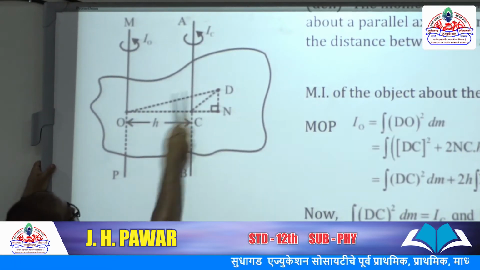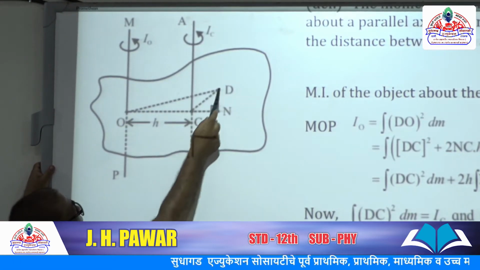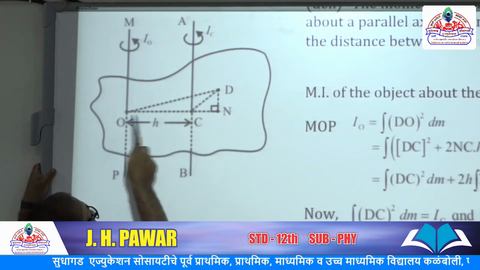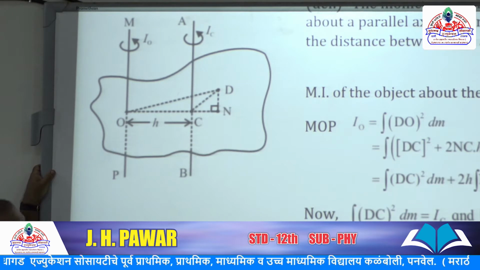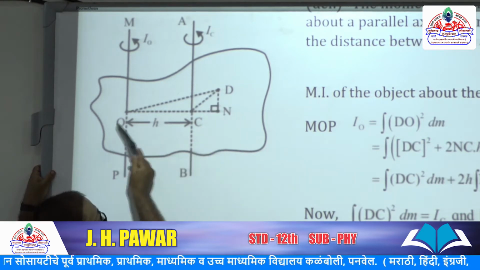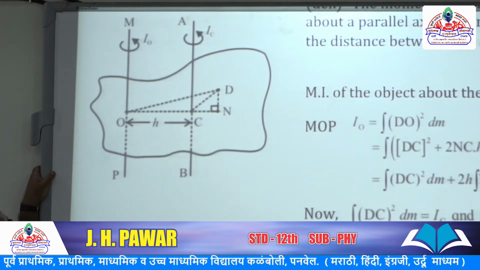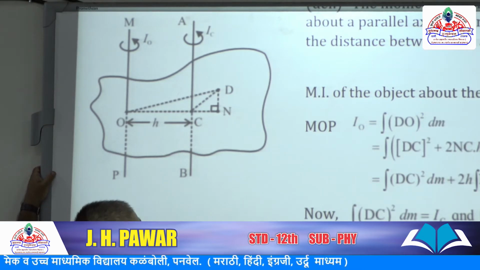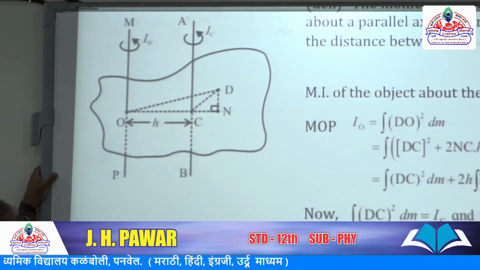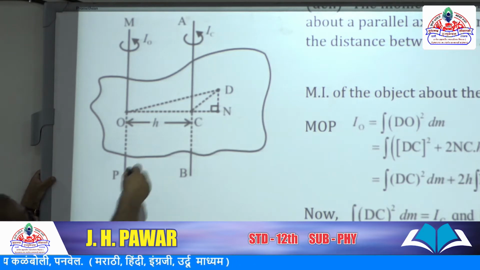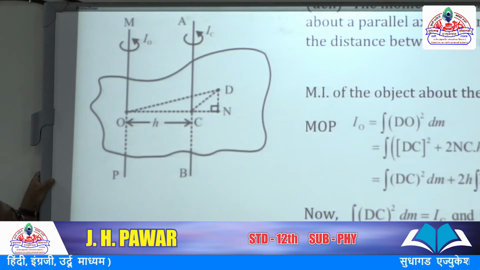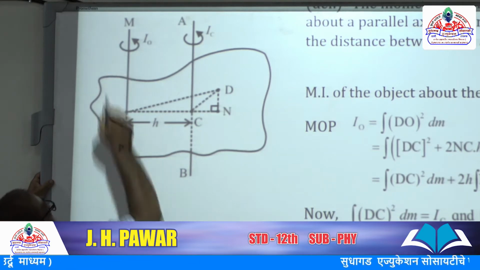Join OD and CD. Draw DN perpendicular to OC produced. Then, from the geometry of the figure, consider the moment of inertia of this small element whose mass is dm about the MOP axis.